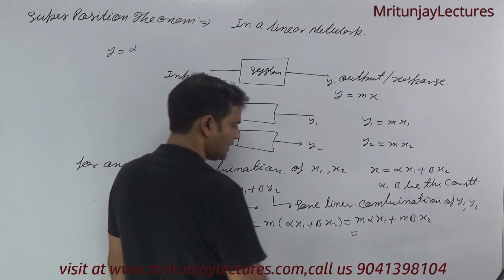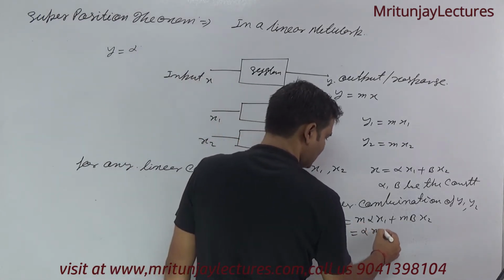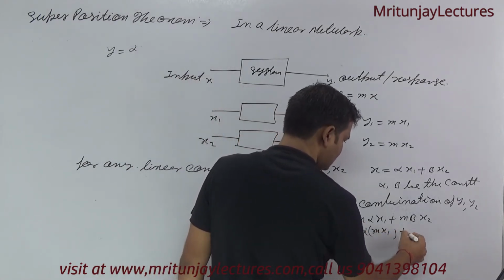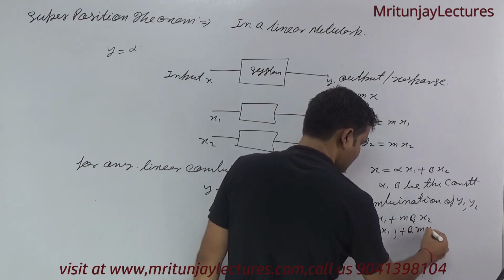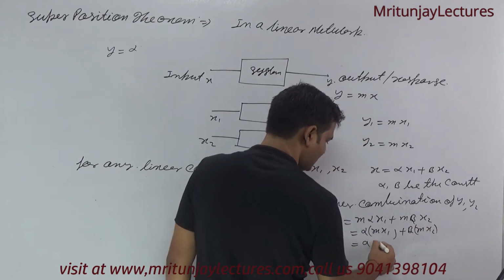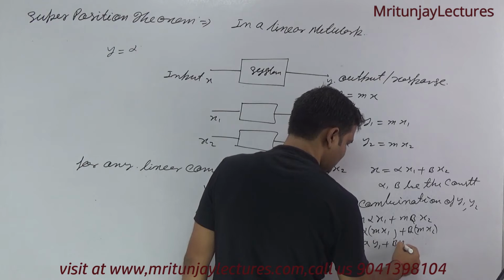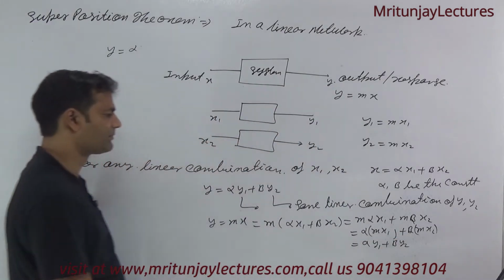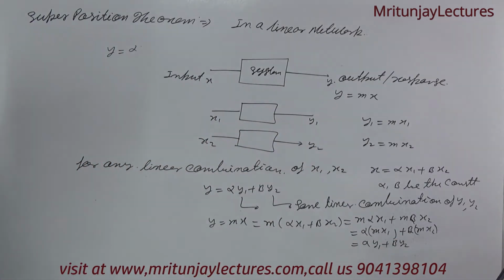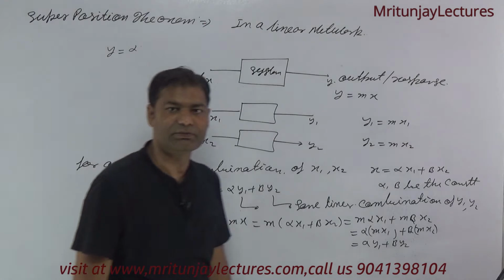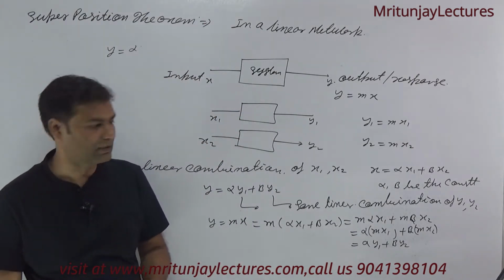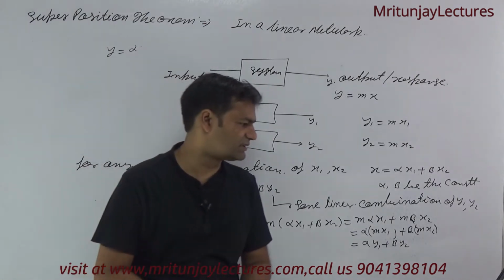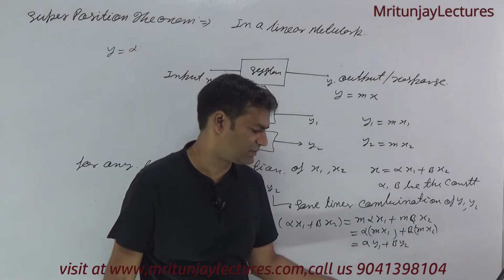So alpha m into x1 and beta m into x2 gives alpha y1 plus beta y2. Clear? If you feel any doubt, then tell me, sir, I face a problem with this statement, and I will explain.